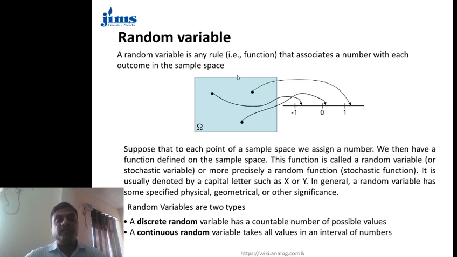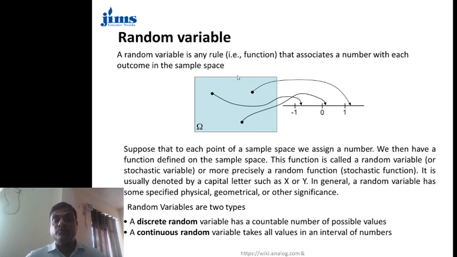So there are two types of random variable. First is the discrete random variable, another one is the continuous random variable. A discrete random variable has a countable number of possible values. Here we assign a number to the function. In -1 to 1 there are two possibilities: either we consider an infinite number of points, or we consider some finite number of points.